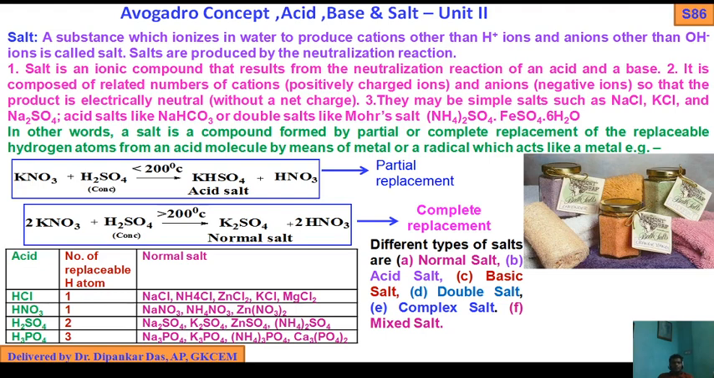In other words, salt is a compound formed by the partial or complete replacement of replaceable hydrogen atoms from an acid molecule by means of a metal or radical which reacts like a metal.